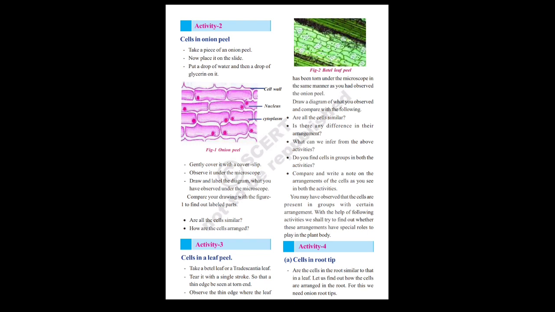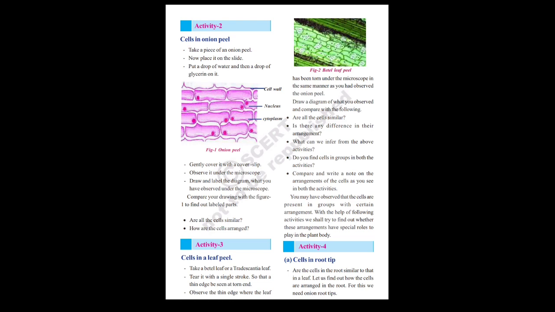After observation, it looks like the diagram on the screen. Okay, onion peel. So what are the observations we can get here? First observation, the cells look very similar to each other. And the second observation is that the cells are arranged in a horizontal regular manner.